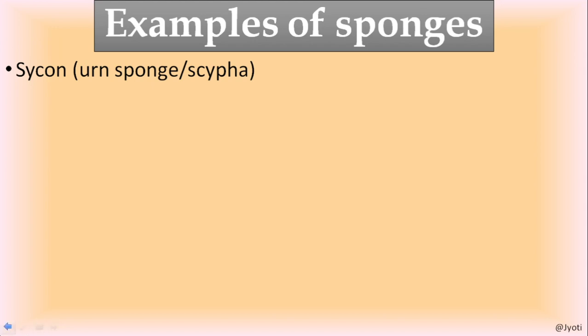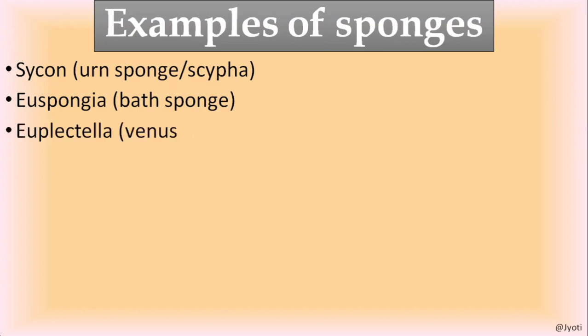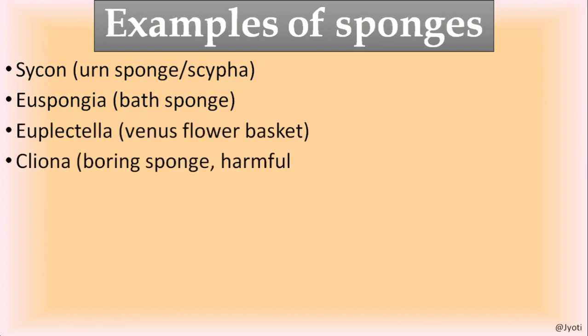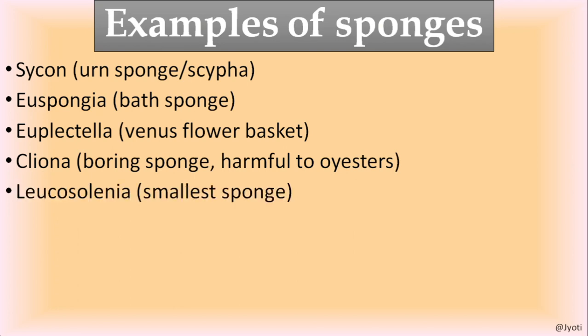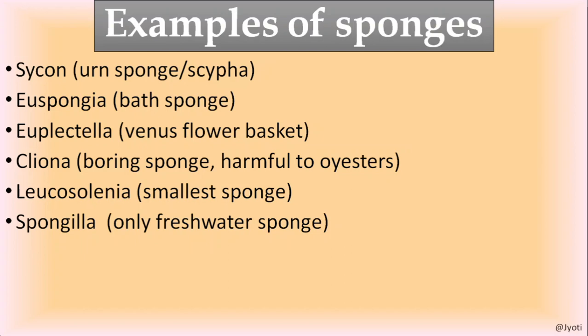Now let us discuss some of the examples of sponges. The common examples are Cycon, Euspongia, Euplectella, Cliona, Leucosolenia, Spongilla. So here I can tell you that it is very important to know the common name of these sponges. The Cycon is commonly known as Scypha or horn sponge.